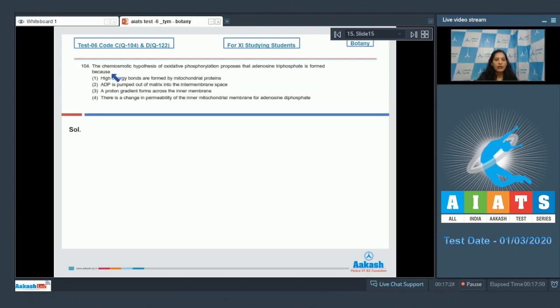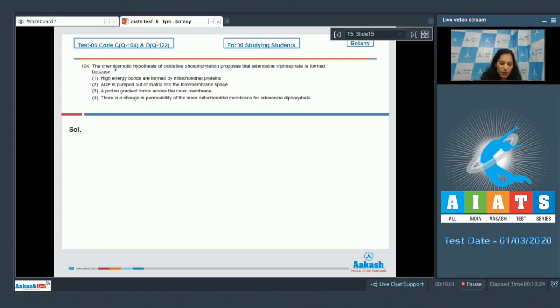Question number 104. The chemiosmotic hypothesis of oxidative phosphorylation proposes that adenosine triphosphate is formed because... The chemiosmotic hypothesis says that there is synthesis of ATP, and this ATP synthesis is due to proton gradient formation across the membranes. This is true for the oxidative phosphorylation as well as photophosphorylation. Photophosphorylation occurs in the chloroplast, whereas oxidative phosphorylation occurs in the mitochondria.